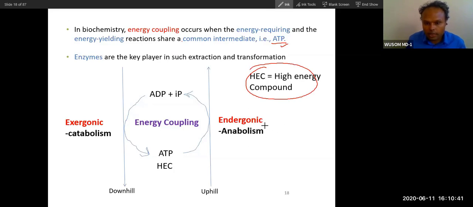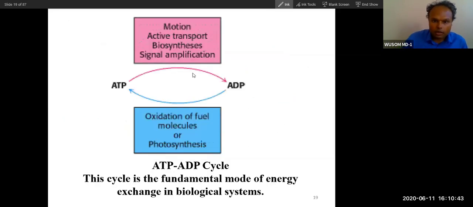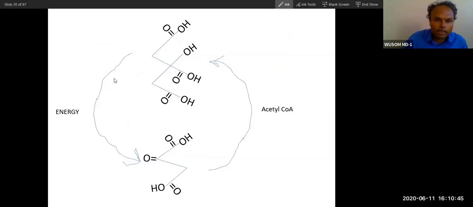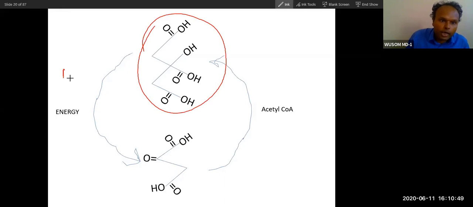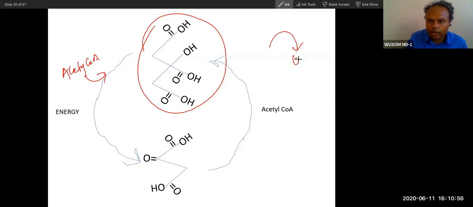As we have seen, the synthesis of citrate utilizes a high energy compound, acetyl coenzyme A. Synthesis of GTP in the Krebs cycle, from succinyl coenzyme A to succinate, utilizes this high energy bond between coenzyme A and succinyl.